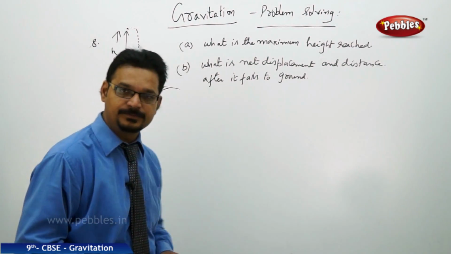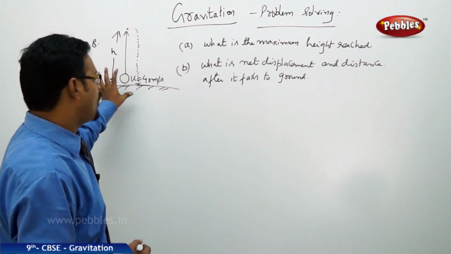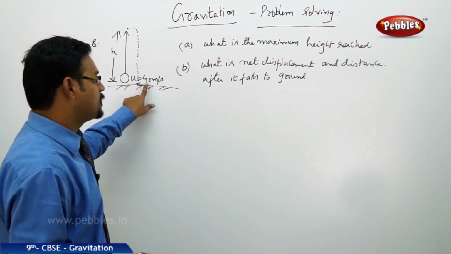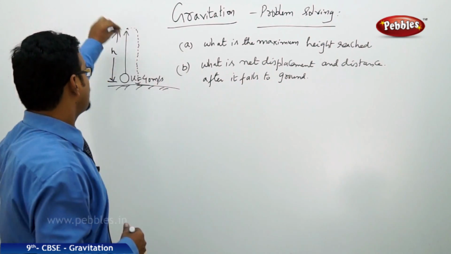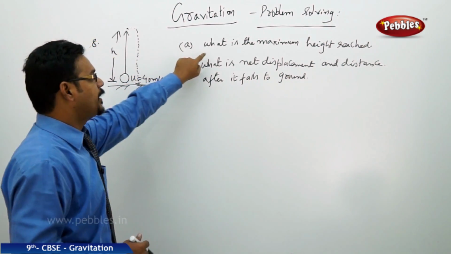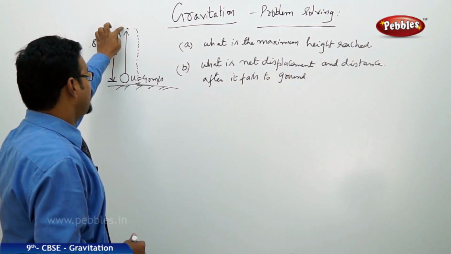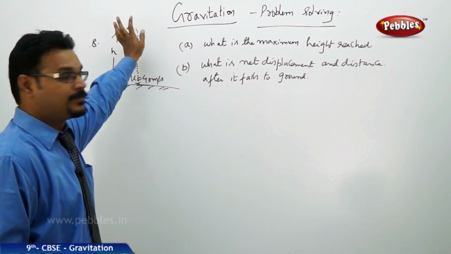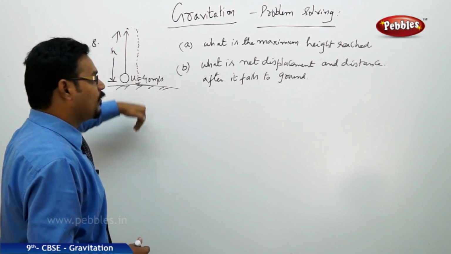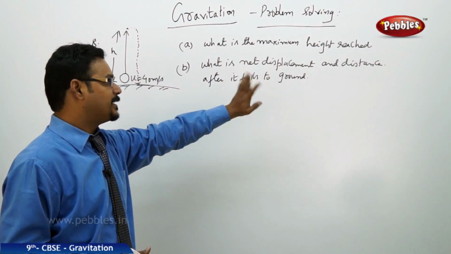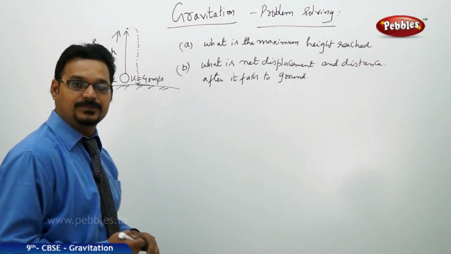One more problem for you. A ball is thrown upwards with velocity 40 meters per second and reaches the maximum height. I need to calculate what is the maximum height reached. After reaching the maximum height, the ball doesn't stay at that point for long. It again comes back to the ground. So the second question says, what is the net displacement and distance after it falls to the ground?